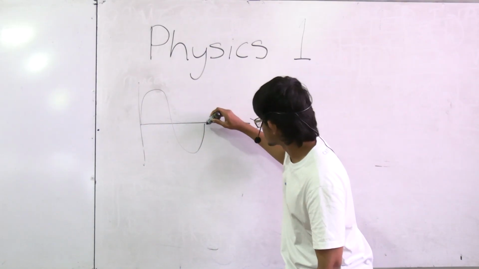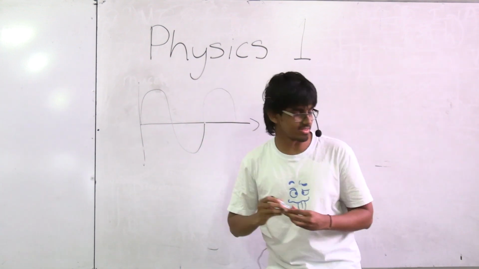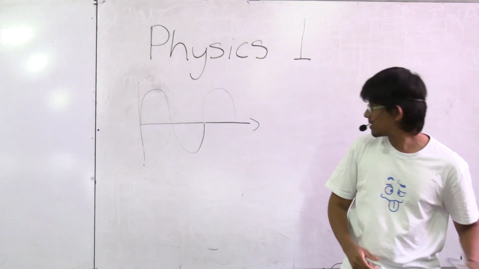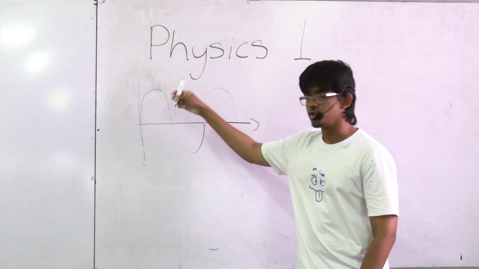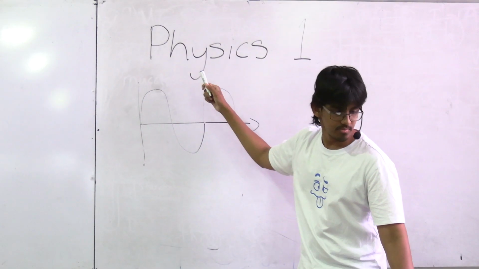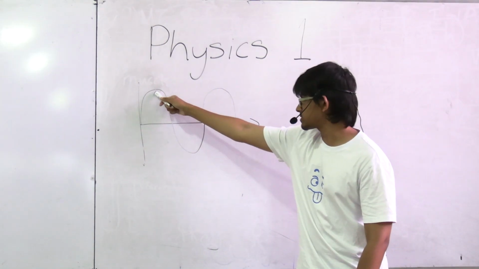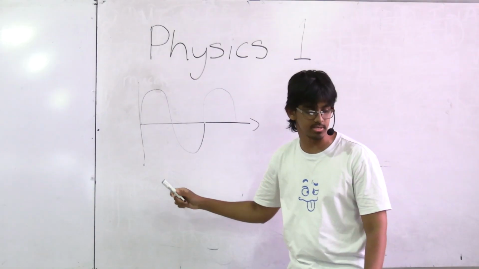Let me just expand that further. Basically, these ones are called crests, and these ones are called troughs.